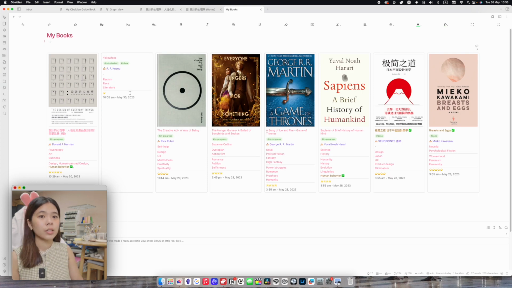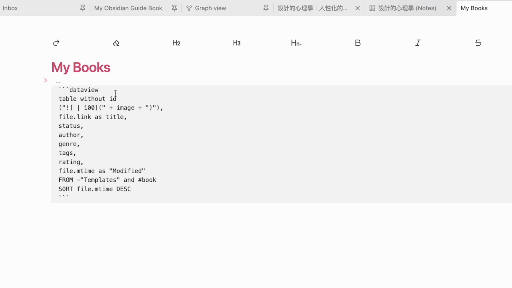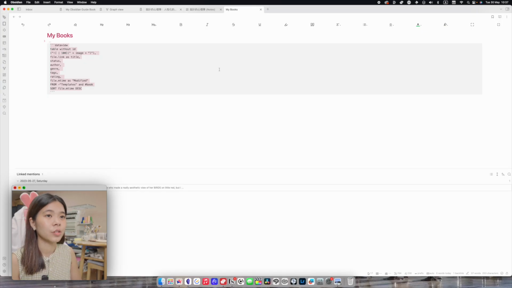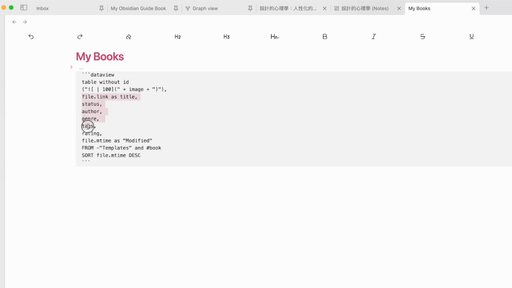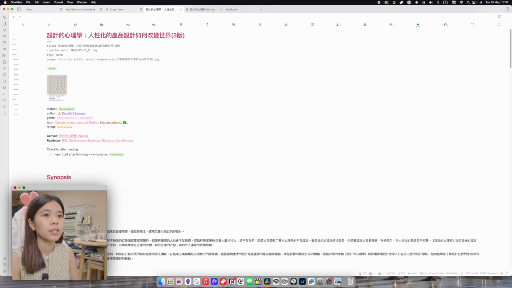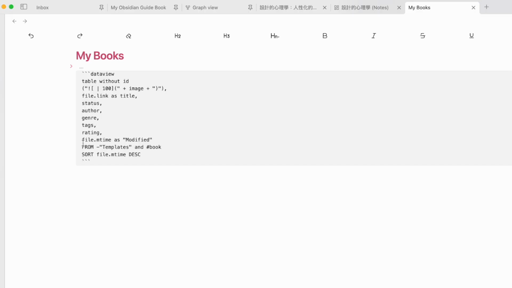To achieve this, you actually have to install a plugin called Dataview, which lets you do this. You can do this to sort everything. So these words that look like mumbo jumbo are the ones that you have inputted here. So type, image, status, author, genre, tag, rating, they are all here. So I could just list all of them. And I can also say from #book, so it will pull every single page that I have tagged book.